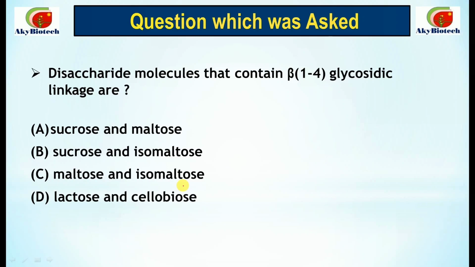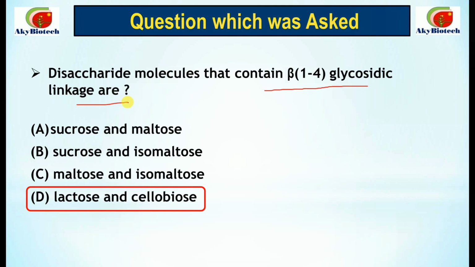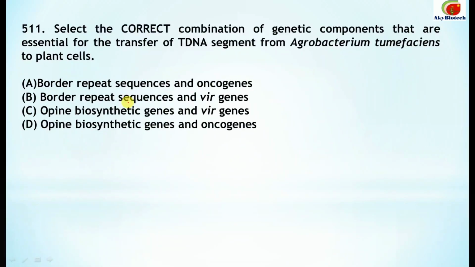So here comes a question which was asked in the previous video. Disaccharide molecules that contain the beta-1,4 glycosidic linkage are... The correct option is the disaccharide molecules that contain beta-1,4 glycosidic linkage. They are lactose and cellobiose. Many people have answered it correctly, and that's a good part that you people are taking equal interest in all these.